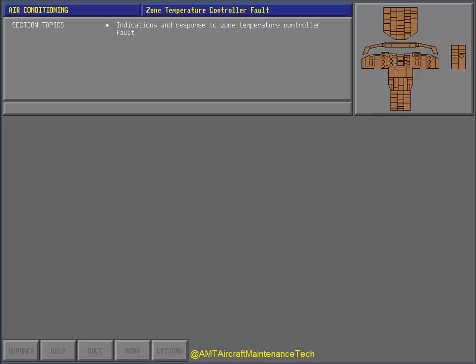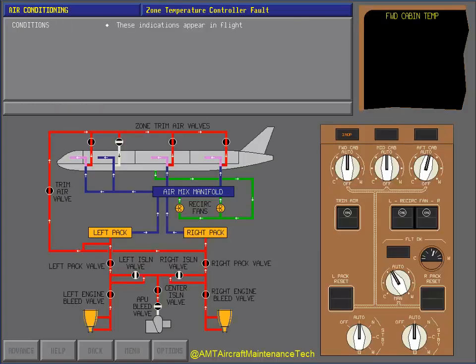In this section, you will learn the indications of and response to a zone temperature controller fault. These indications appear in flight. They indicate an overheat or a control fault in one compartment. Now touch the correct control in response to these indications.